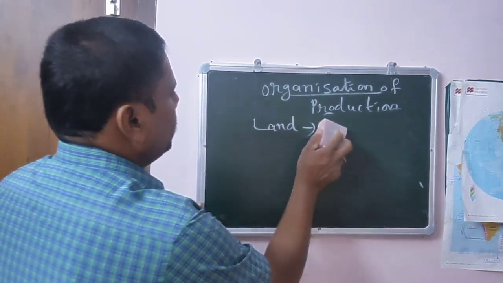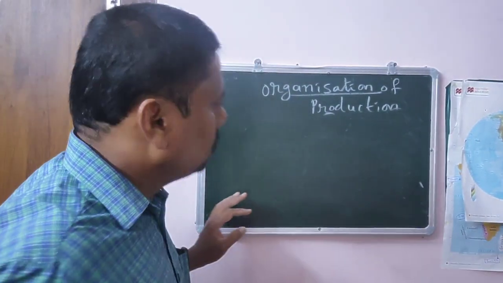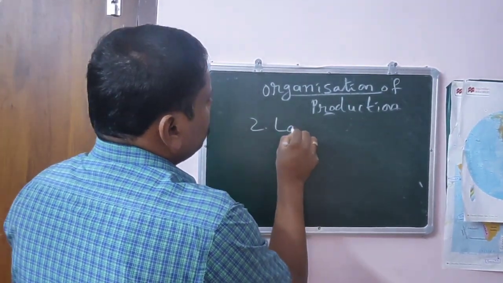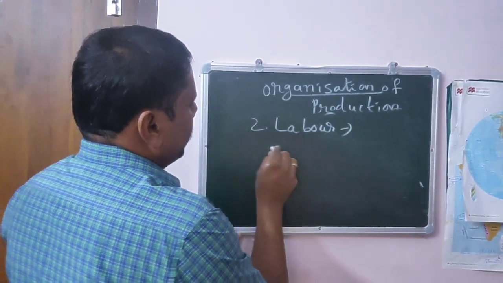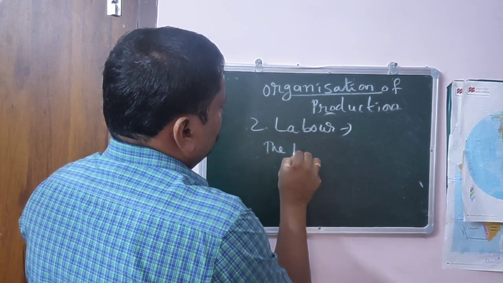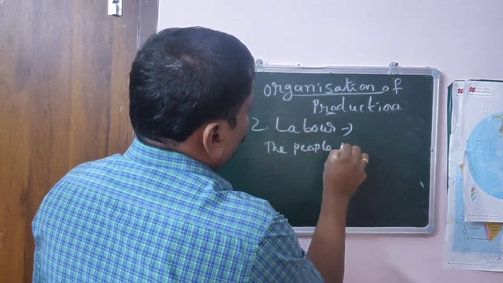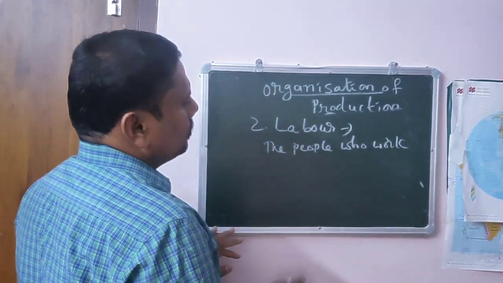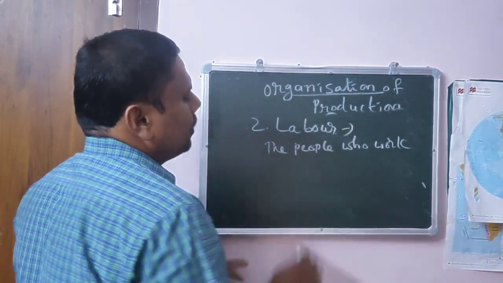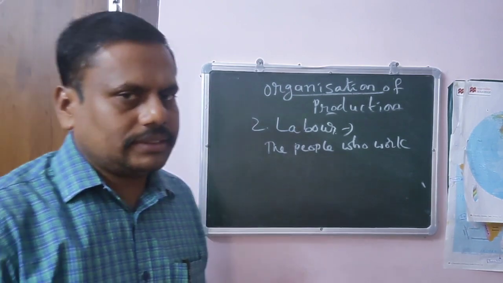This is the first important thing. The second important one is labor. What is the second one? Labor. The people who work are called laborers.